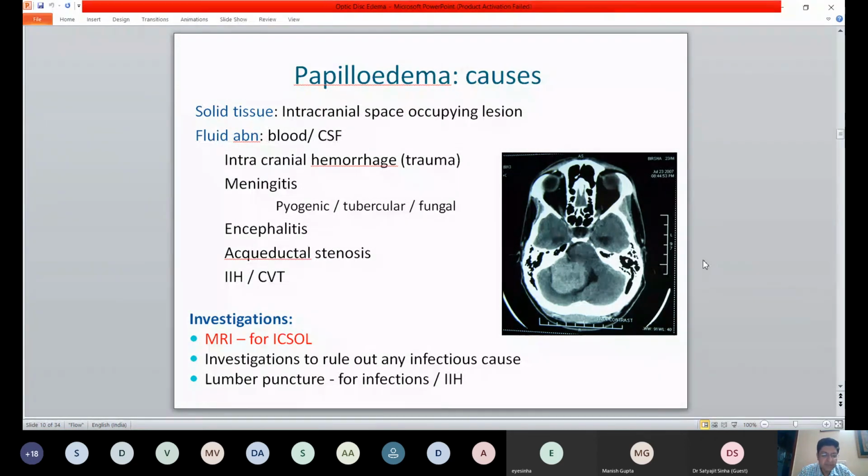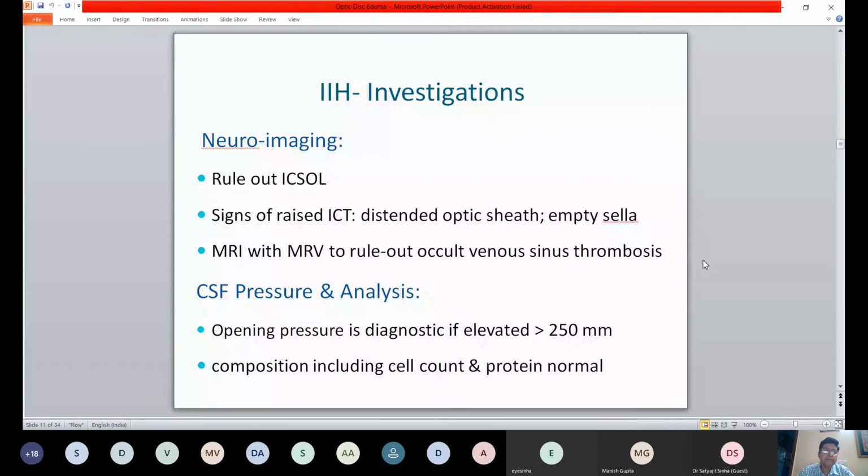So the most common and the first investigation of choice would be an MRI brain with contrast, and of course orbit also with fat suppression, because you want to see whether there is any thickening or enlargement of the optic tracts or the sheath of the optic nerves also. If you suspect meningitis, you would require a lumbar puncture also, and of course if you suspect infections, then you need to do other infection screen also.